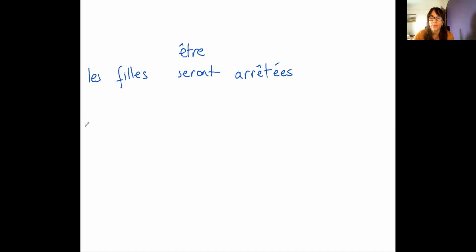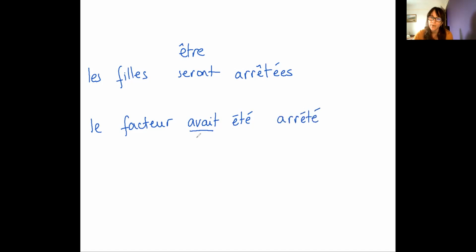pluperfect, the postman had been sacked, for example, I don't know. Le facteur, in the pluperfect had been would be avait. Remember, pluperfect is using the auxiliary in the imperfect plus the past participle. And then you need to use sacked in the past participle, so arrêté.